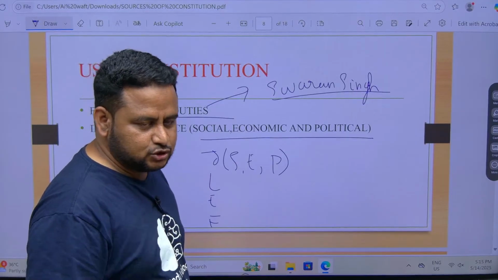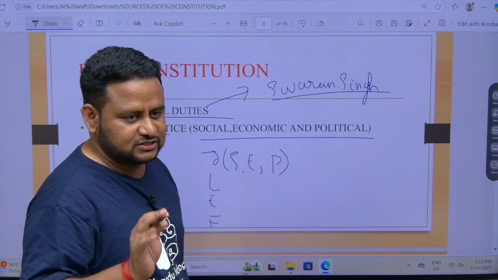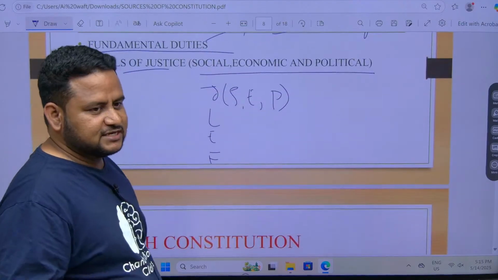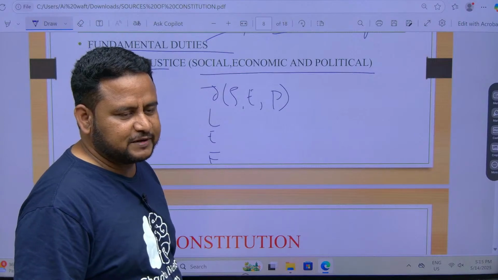Got it? Judiciary is by Government of India Act. Independent judiciary is by US. That's it. Now removal of president is by US. Removal of judges is by US. Okay. Appointment of president.